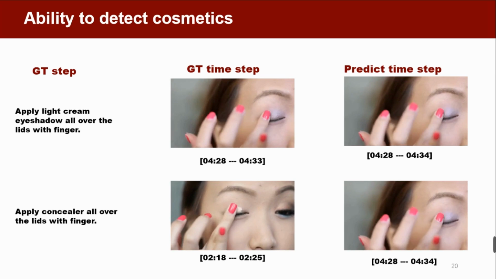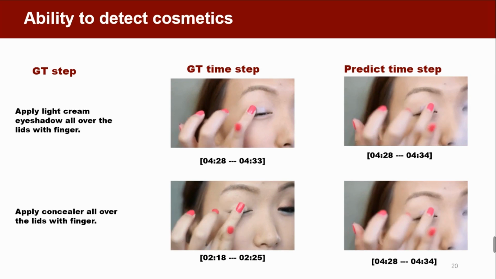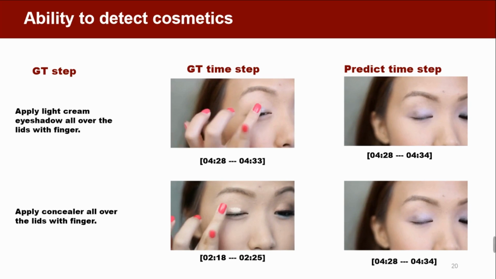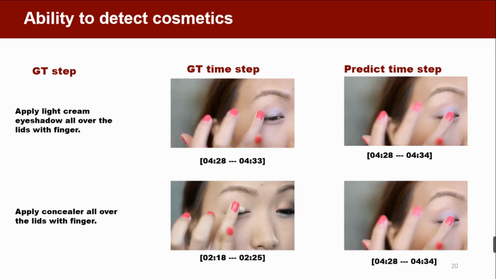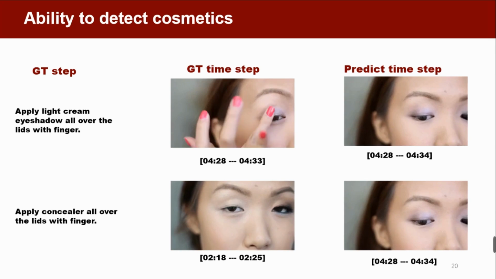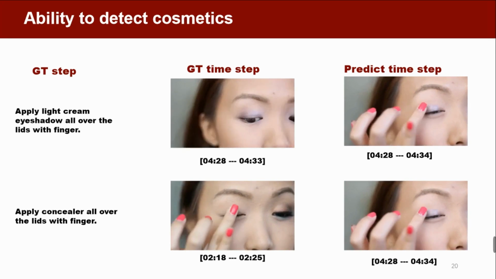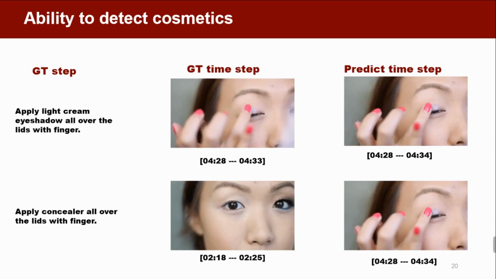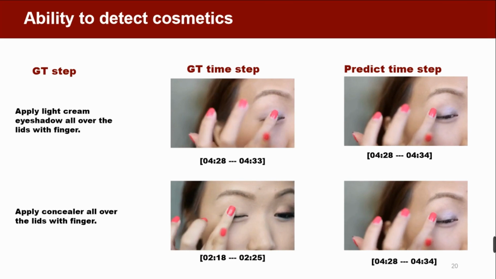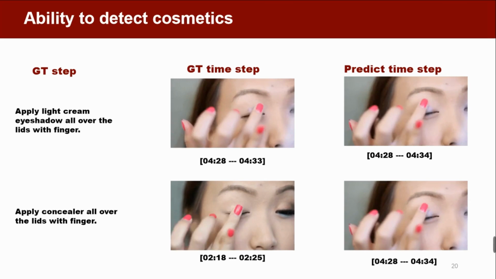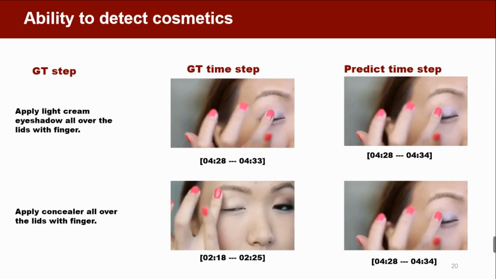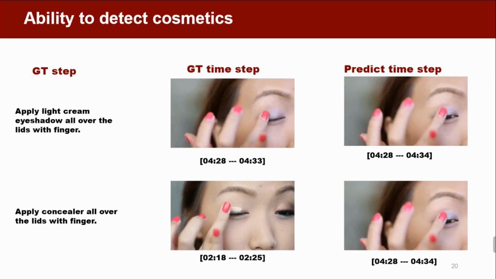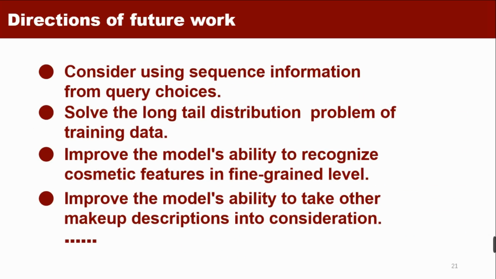Another problem is that the model lacks the ability to connect with other text descriptions. One of the manifestations is that there are cases where two steps are mapped to the same interval. In a specific example, for the description apply light cream eyeshadow all over the lids with finger, the model locates quite accurately compared with ground truth, while in another case, the model locates apply concealer all over the lids with finger in the same time period. This could be better if the model takes all the step context into consideration.